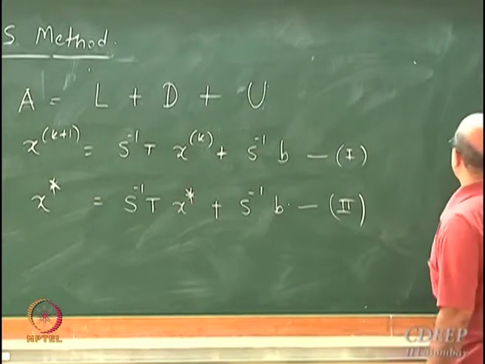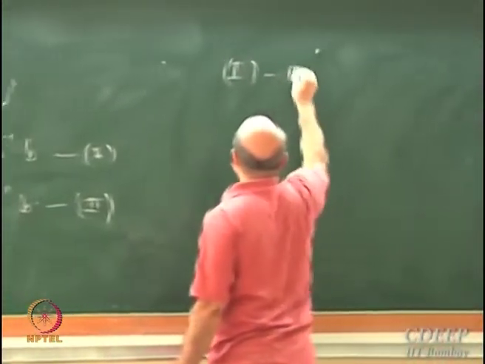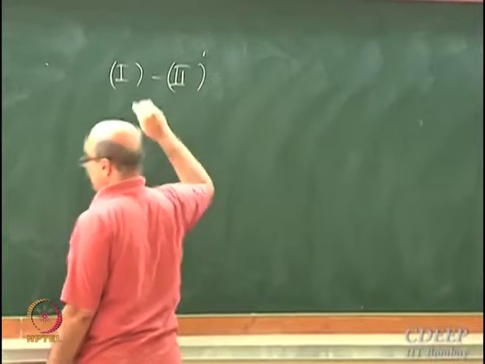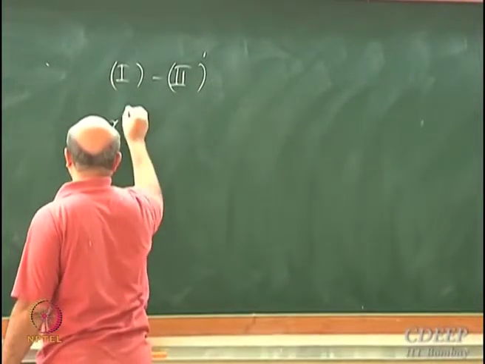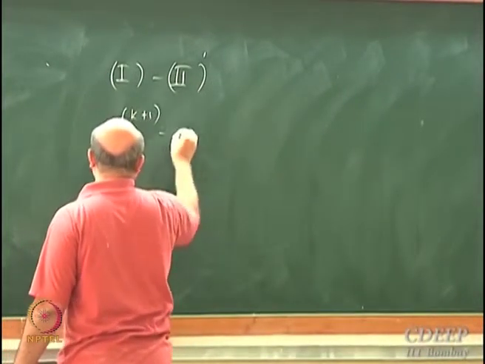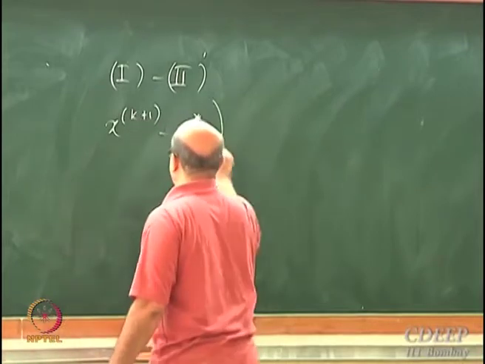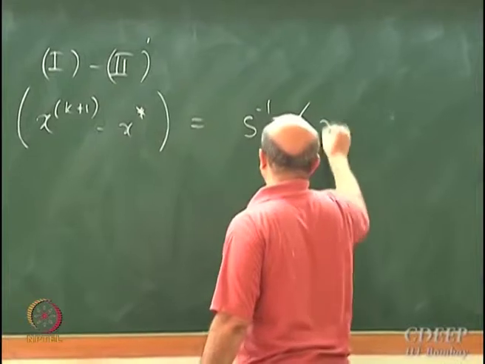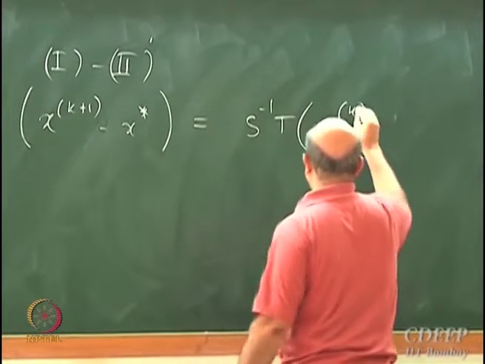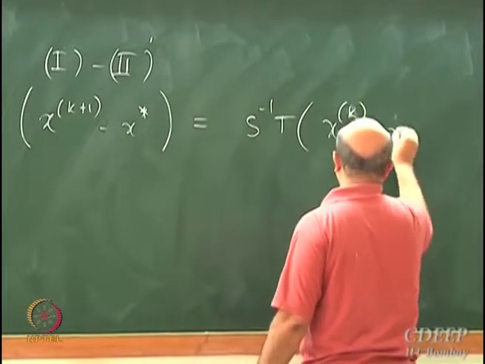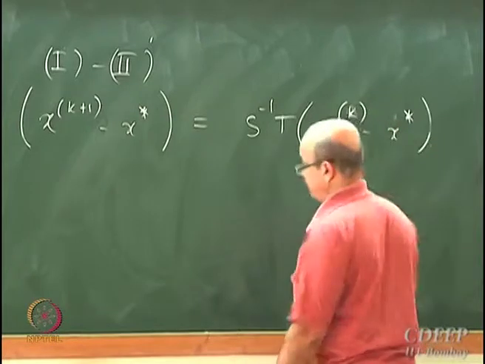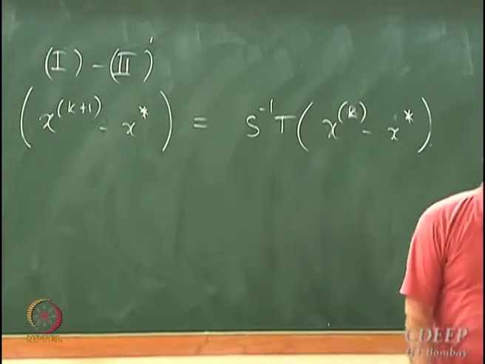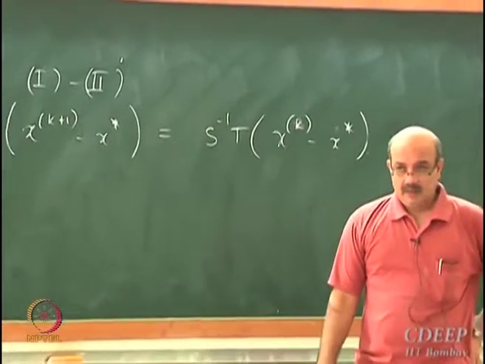So if I subtract 2 from 1, I get x k plus 1 minus x star is equal to S inverse T times x k minus x star. Right?